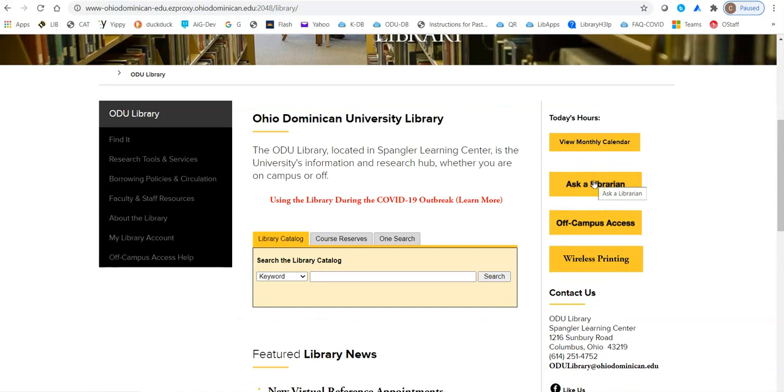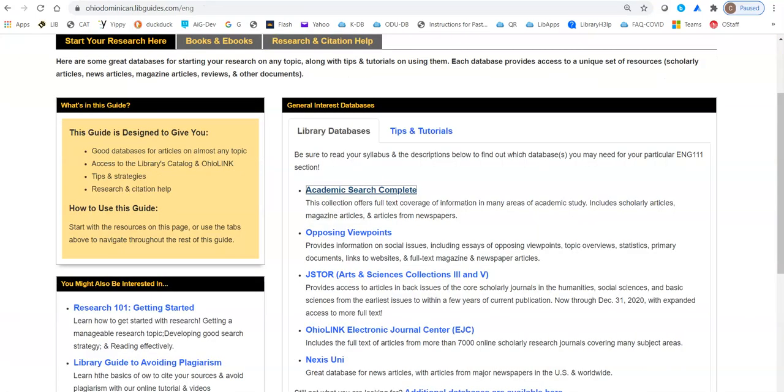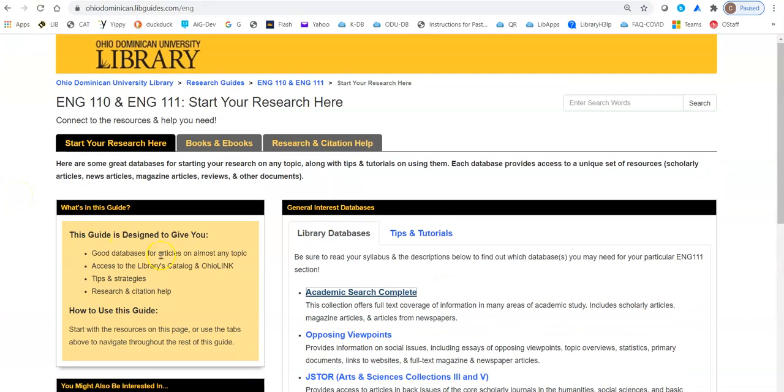And before I go out and finish, I'm going to go back to our English 111 research guide and mention that there are some tips and tutorials here as well. And we'll have a handout online, a PDF guide online on using Academic Search Complete for this assignment. Look for it in your Panther Learn or from your professor.